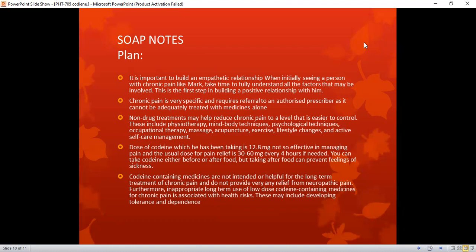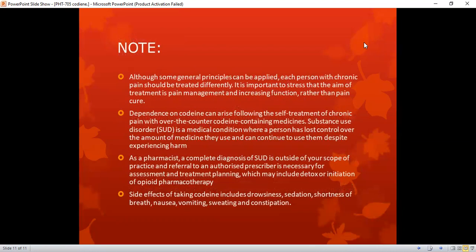Codeine-containing medicines are not intended or helpful for the long-term treatment of chronic pain and do not provide any relief from neuropathic pain. Furthermore, inappropriate long-term use of low-dose codeine-containing medications for chronic pain is associated with health risks. These may include developing tolerance and dependence. Last note, although some general principles can be applied, each person with chronic pain should be treated differently. It is important to stress that the aim of treatment is pain management and increasing function rather than pain cure.